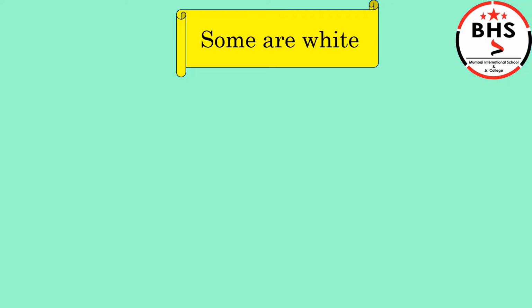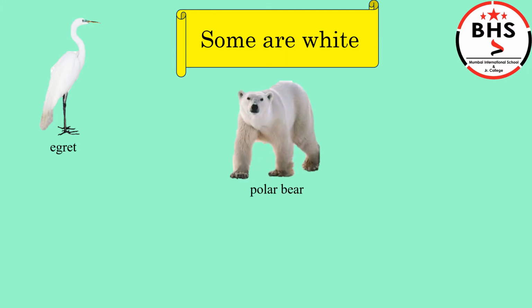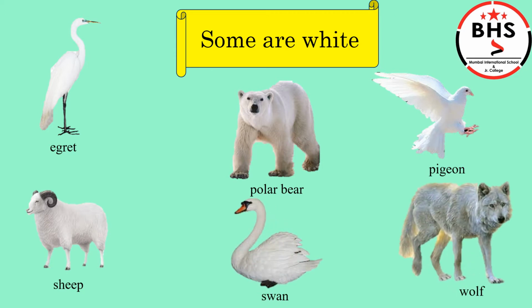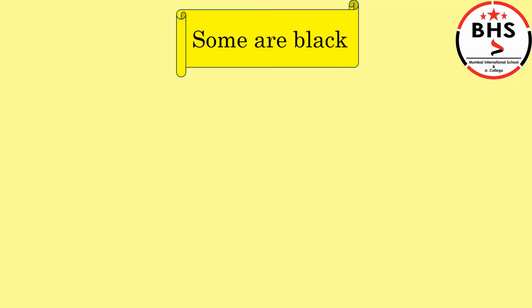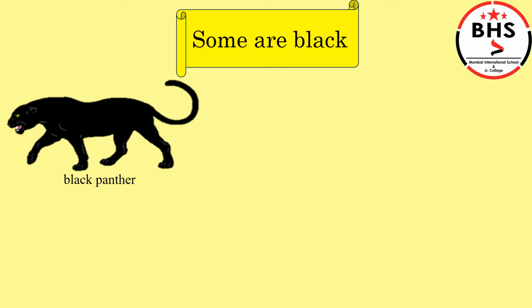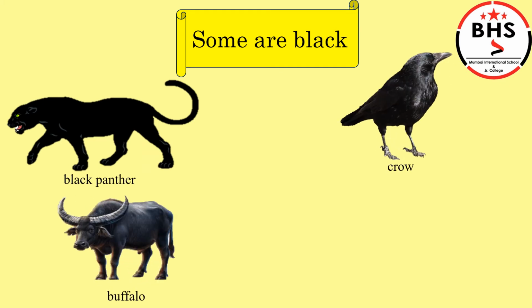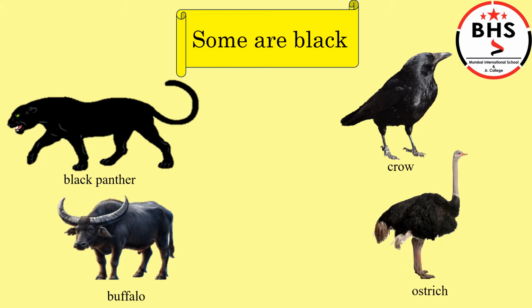Some animals are white in color, like egret, polar bear, pigeon, sheep, swan, wolf, and many others. Some animals are black in color, like black panther, crow, buffalo, ostrich, and many others.